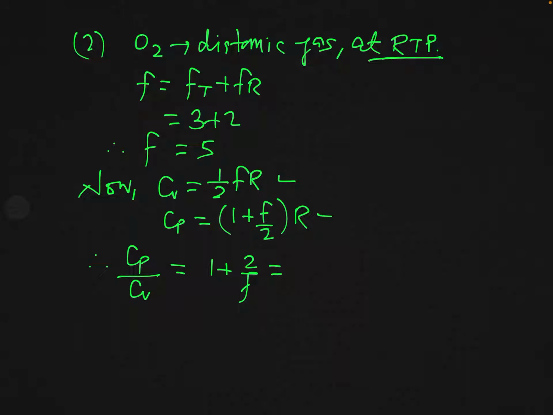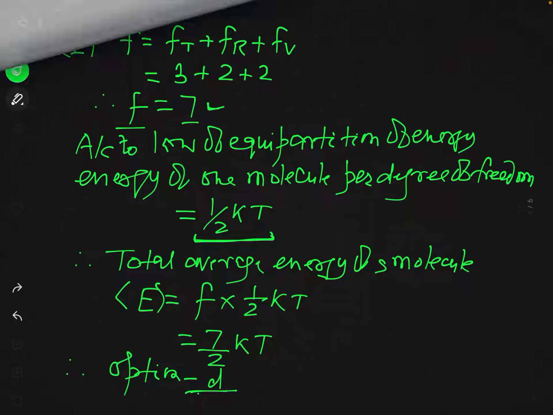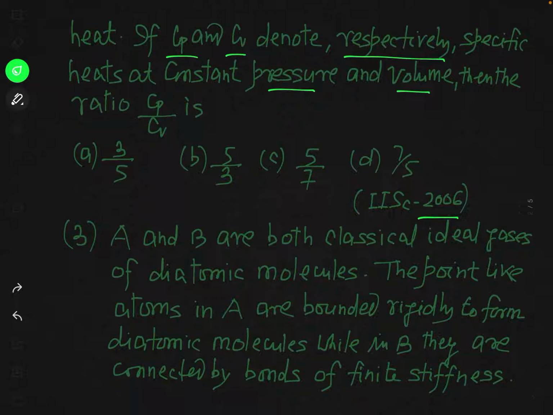So for solving the objective question, there is no need to write these expressions. You can use this formula directly, and this will be 1 plus 2 over 5, and so this is simply 1.4, and you can see what option is correct.